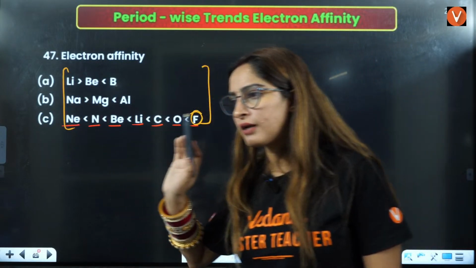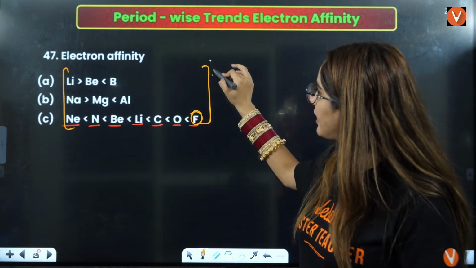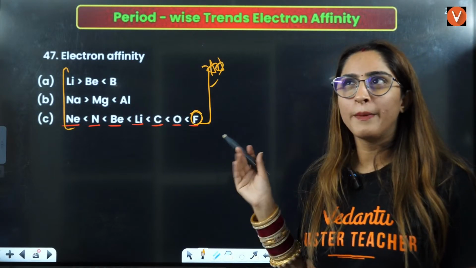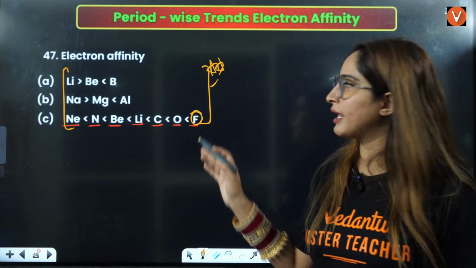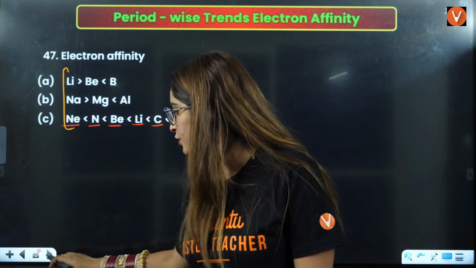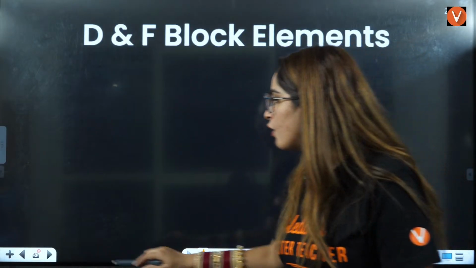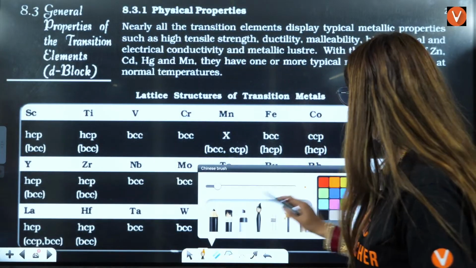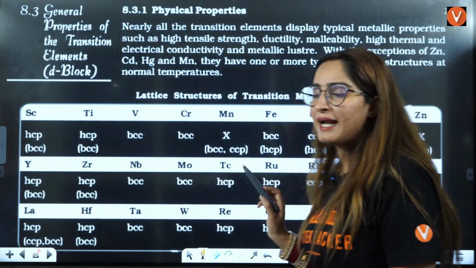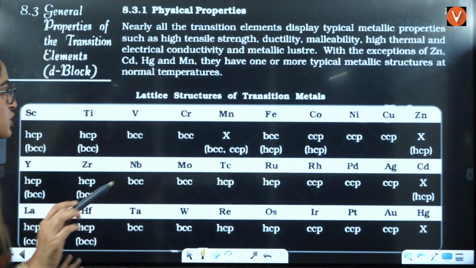Otherwise, these are not very frequently asked, but these exceptions are there. But till now, they have not asked regarding along the period electron affinity values, right? Okay. Now, the last part of this session is d and f block. In d and f block, some important exceptions we will see.